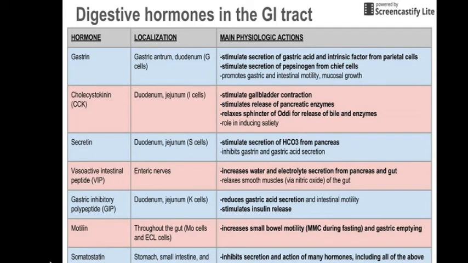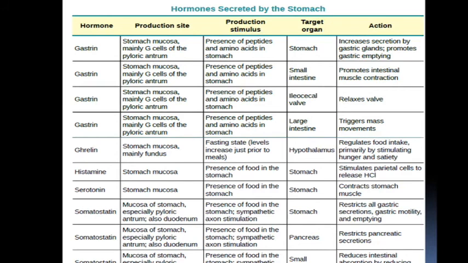Okay, gastrin hormone. It is again a summary of the previous hormones. Here histamine and serotonin are added. Histamine, from where is histamine secreted?